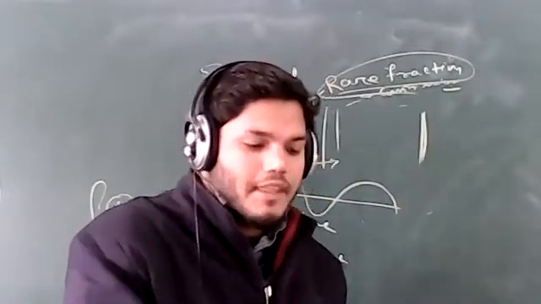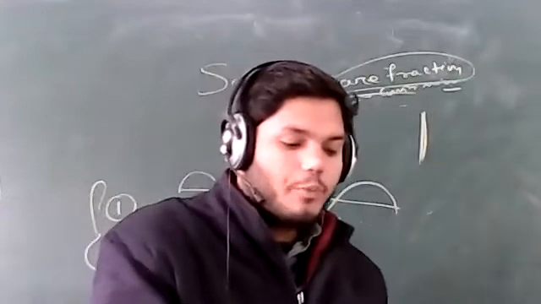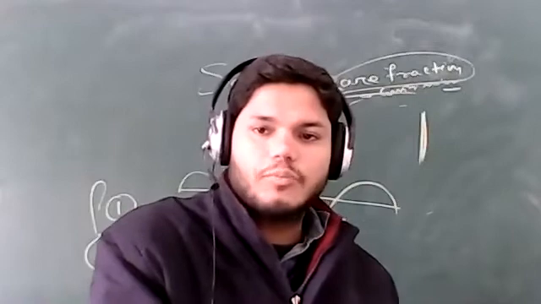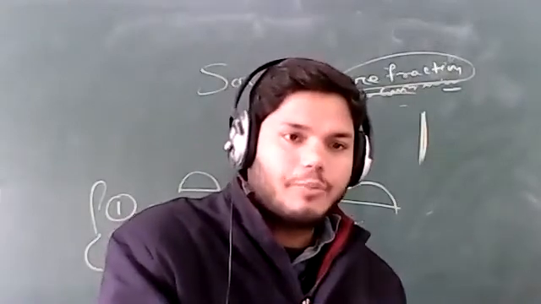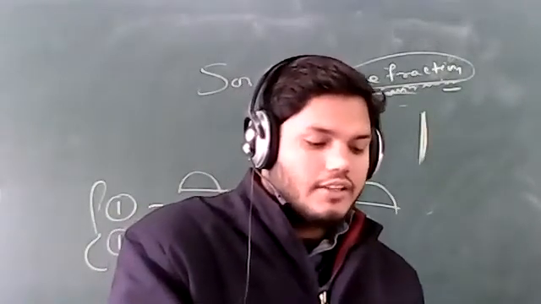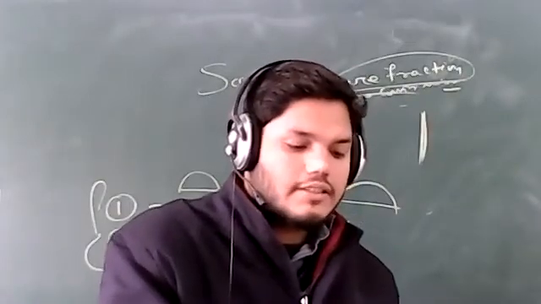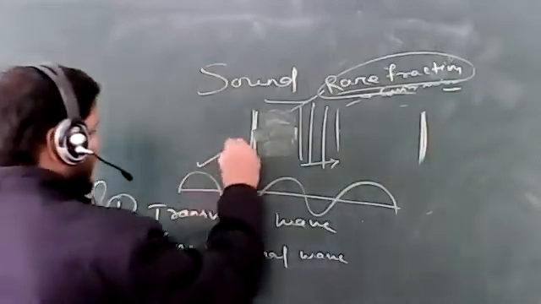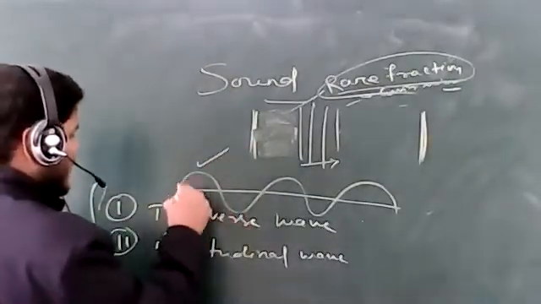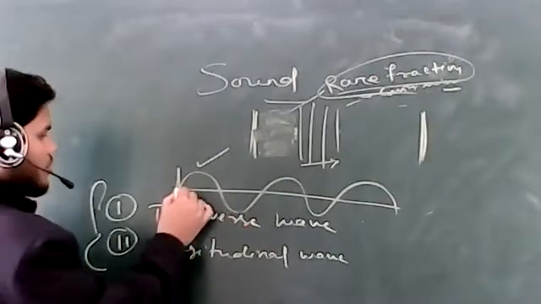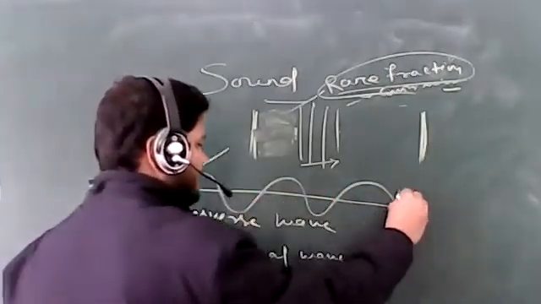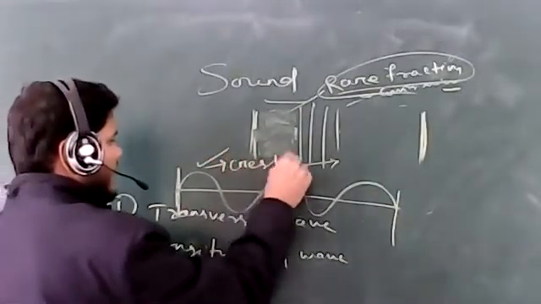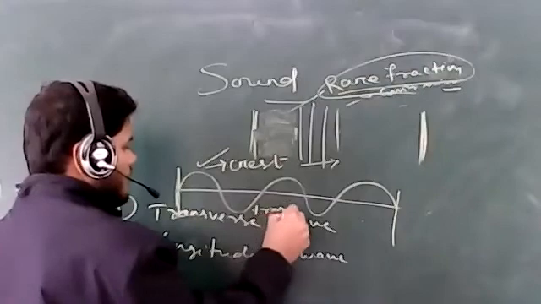Transverse wave means that if the particles of the medium vibrate perpendicular to the direction of propagation, then the wave is called a transverse wave. That means the particles of the wave will move like this. If the particle starts from this position, it will move like this. The topmost position is called the crest, and this is called the trough.